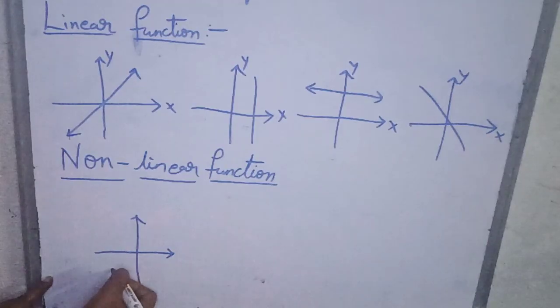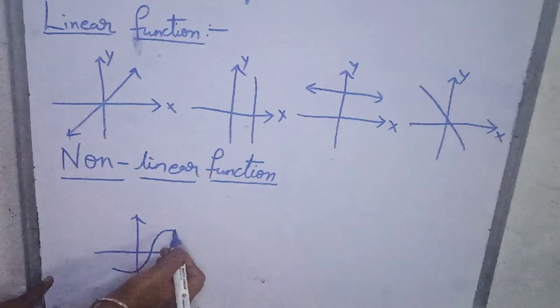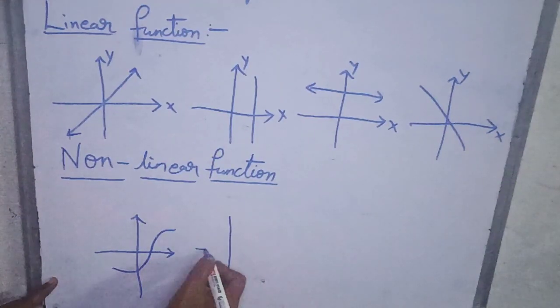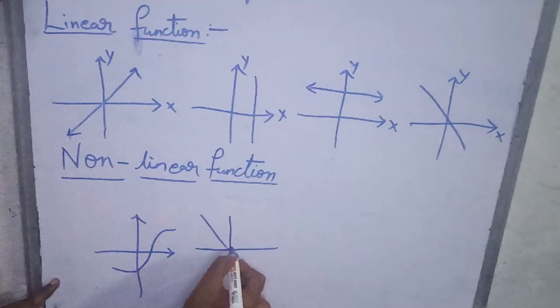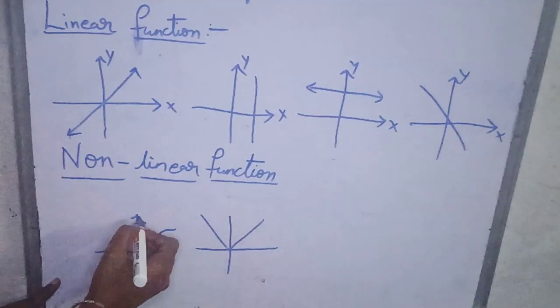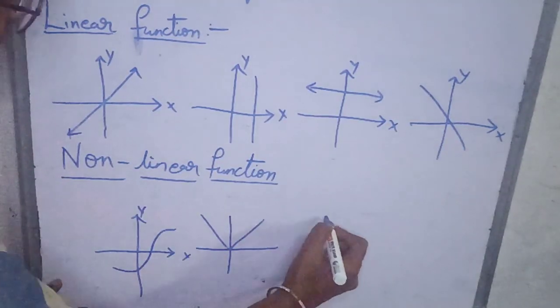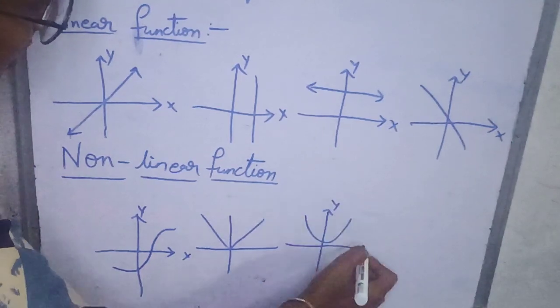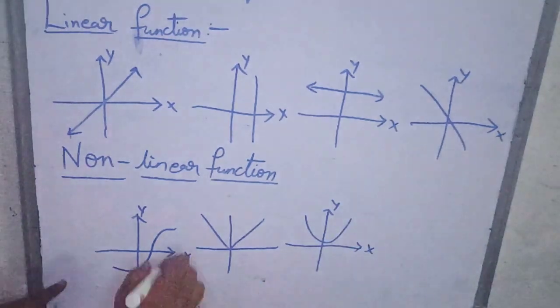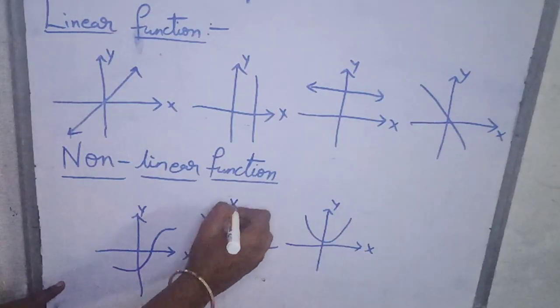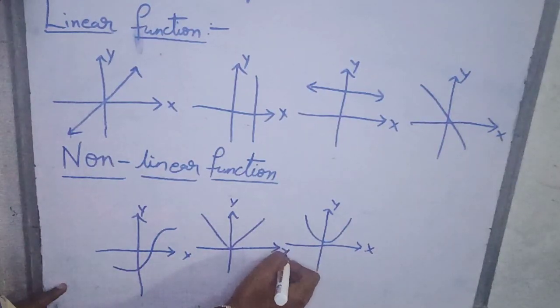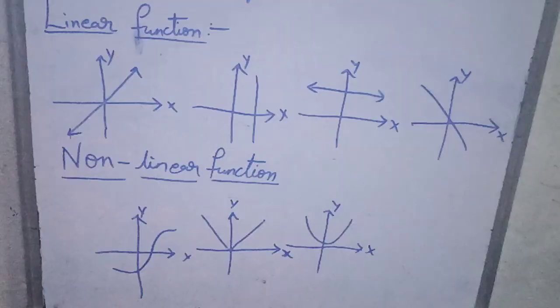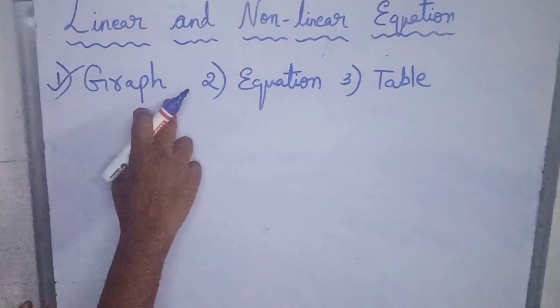Other than the straight line, it will form any sinusoidal form, or any decreasing and increasing form, or a parabolic shape or a curve shape. Other than the straight line, it may be any shape. Then it is called a nonlinear function. Now we have completed the graph.